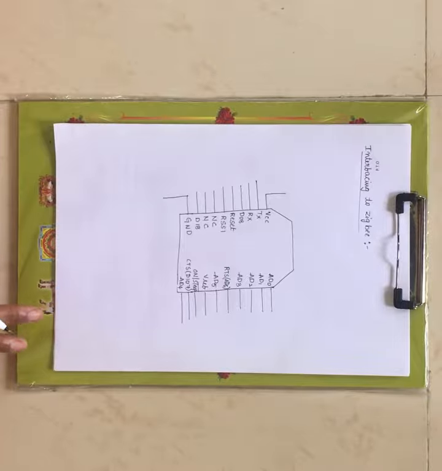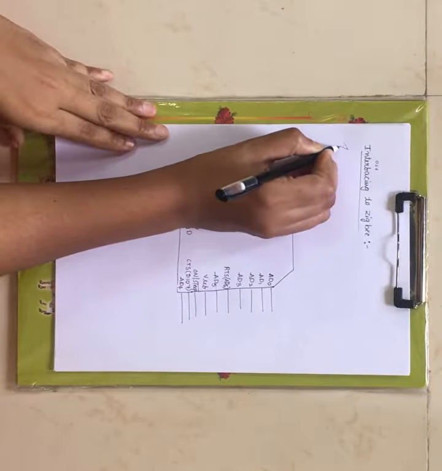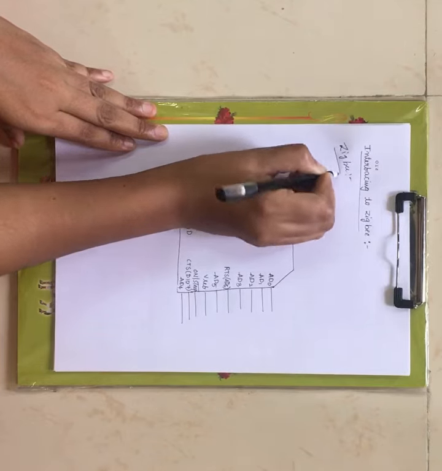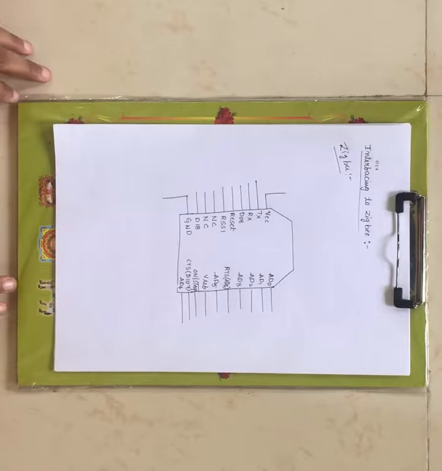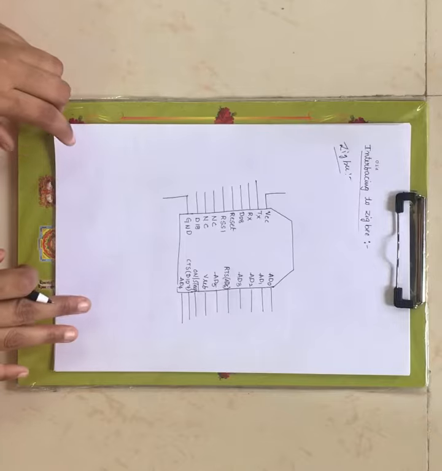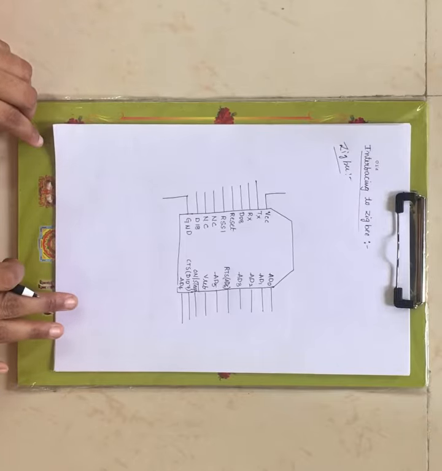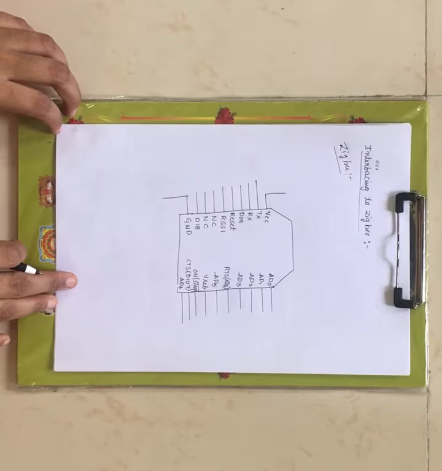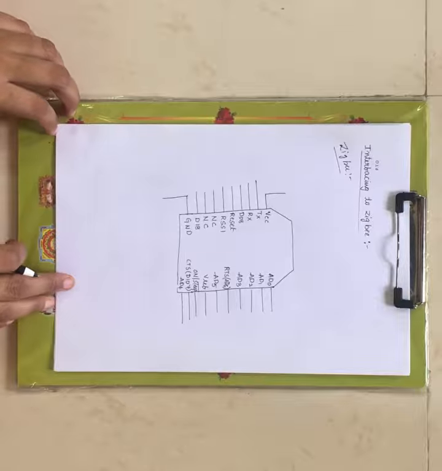Now, what is meant by Zigbee? Let us see what is meant by Zigbee. This is also a wireless technology, same like your Bluetooth module. This Zigbee is also a wireless technology that is designed to carry small amount of data over short distance.